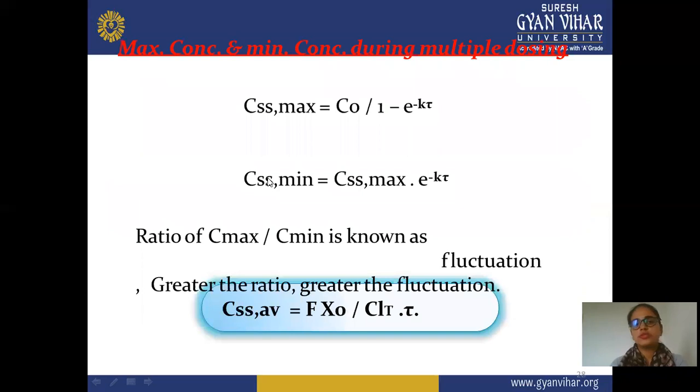Next is the maximum concentration and minimum concentration during multiple doses. In this condition, we can say that the steady state maximum concentration is equal to C0 divided by (1 - e^(-k delta)).